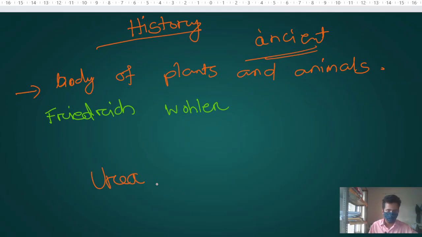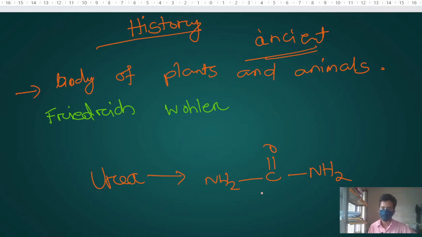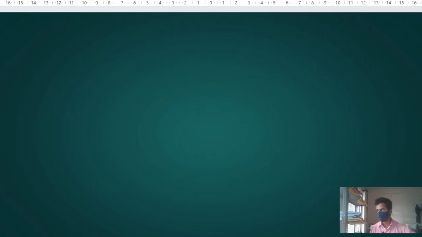What is the formula of urea? NH2CONH2. You can see that it is an organic compound because carbon and hydrogen are present in the maximum part, along with nitrogen and oxygen. So it is called an organic compound. Let's discuss the process by which Friedrich Wöhler prepared urea.